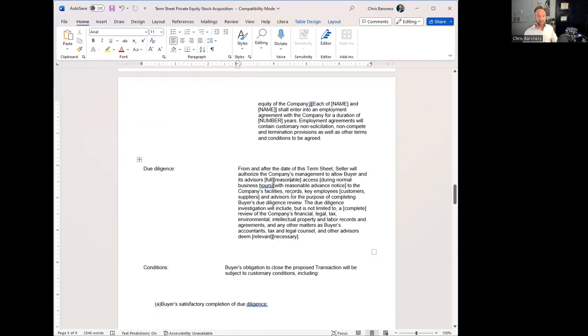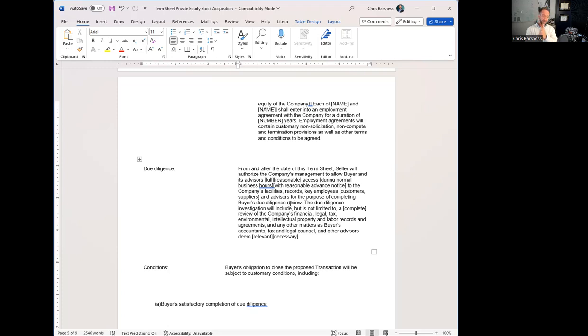So usually you try to identify deal killers and narrow down your material terms in the term sheet. Due diligence, usually you're going to outline, okay, from the date we sign this agreement, we're going to start due diligence. We're going to start looking over your books and records. You have to grant us access.